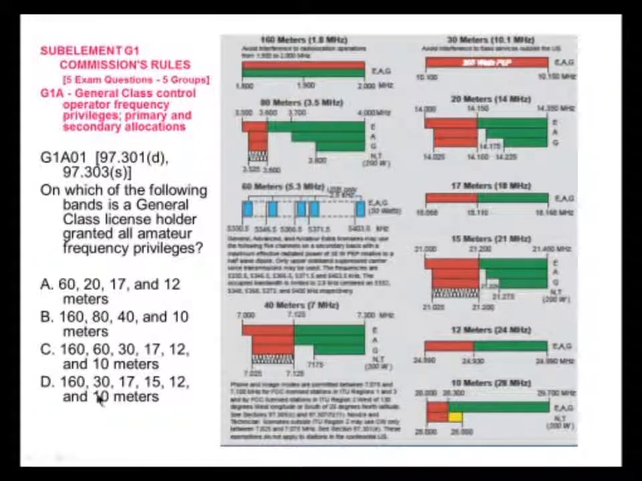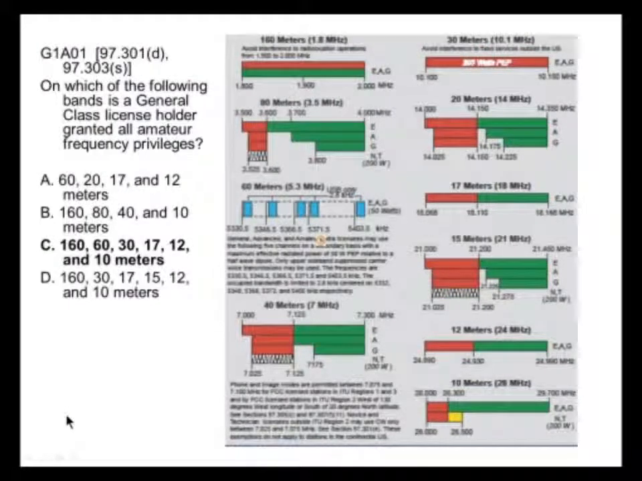Let's take a look at this last possible answer. If we look at the 15-meter band, we can see that generals don't have full privileges there. So that means that C is our correct answer, and that's how you have to go through and eliminate on these kind of questions.